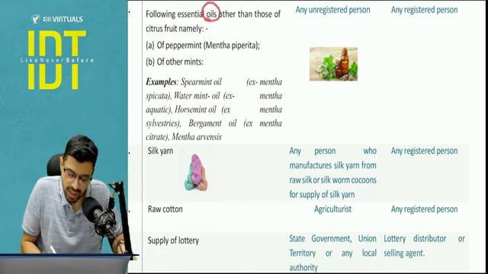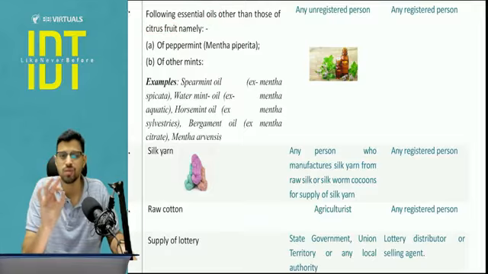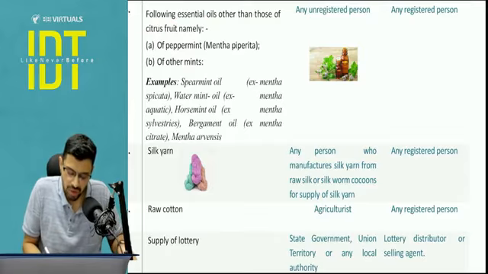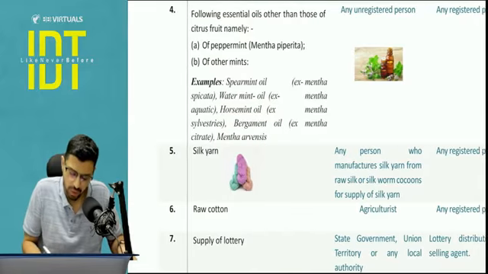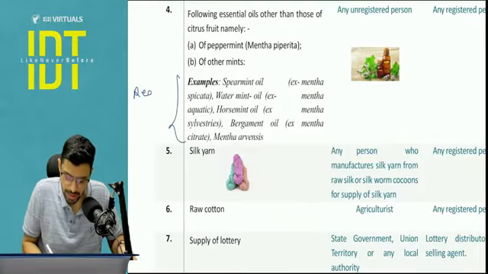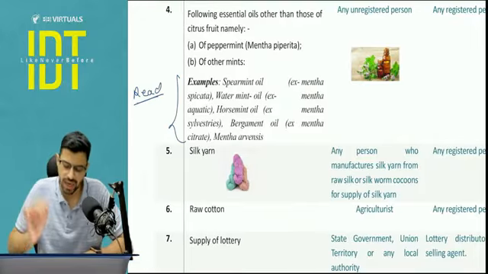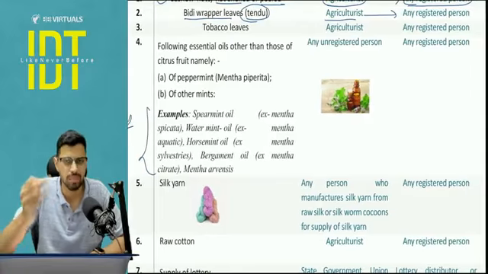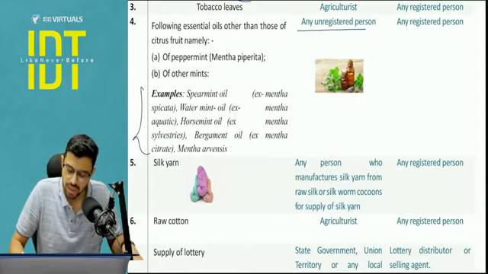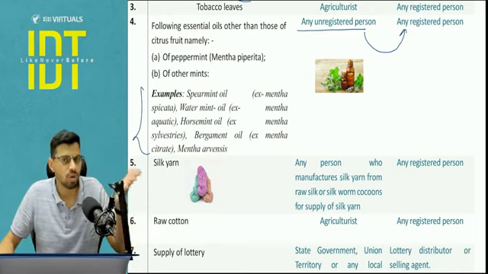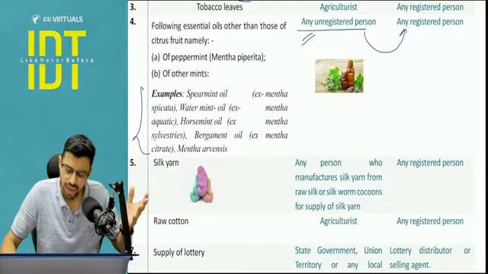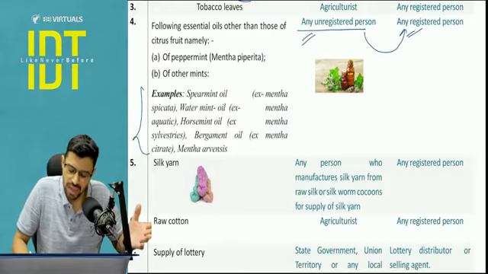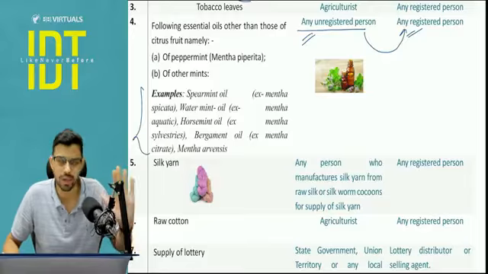Next, essential oils other than of citrus fruit. It should not contain any citrus fruit, that goes towards the luxury and everything. No, we are talking about essential oils of peppermint, other mint, examples spearmint oil, water mint oil, horse mint oil, bergamot oil, mentha arborescens. Again, you don't need to learn this, you just need to read this twice. Chances are that if this comes in the question, it will click that this is under RCM, unregistered person to registered person. Here, because it is not grown, we are not using the word agriculturist, but again the supplier is an unregistered person, a small guy, and the recipient is a registered person. Tomorrow when he becomes registered, then it will fall back under the forward charge mechanism.